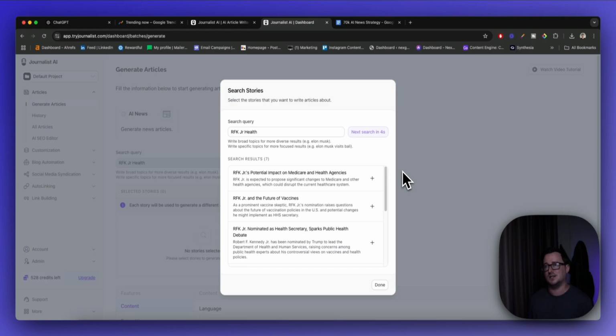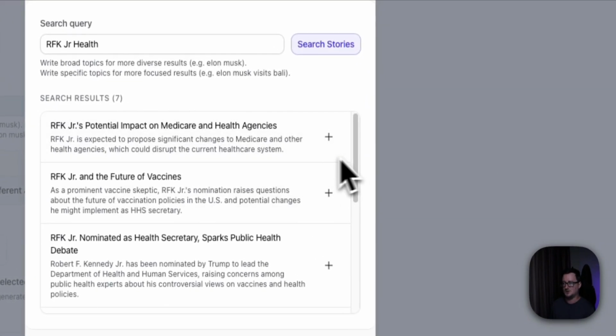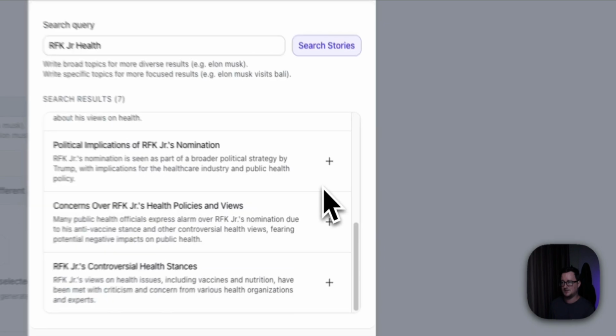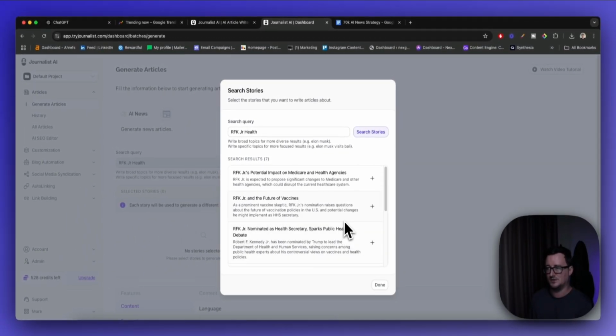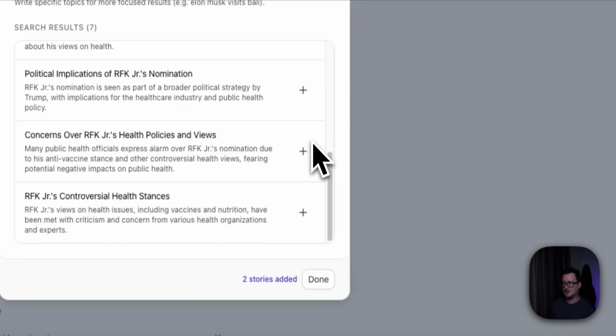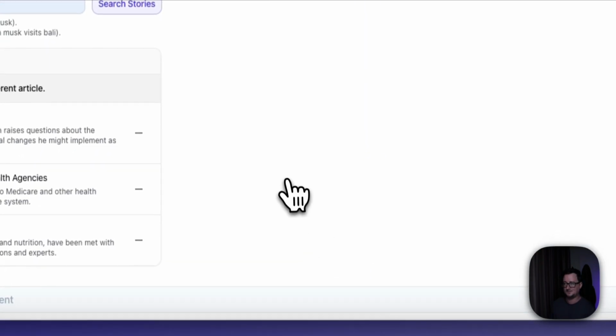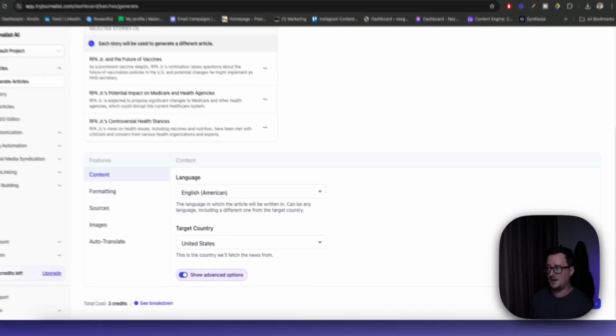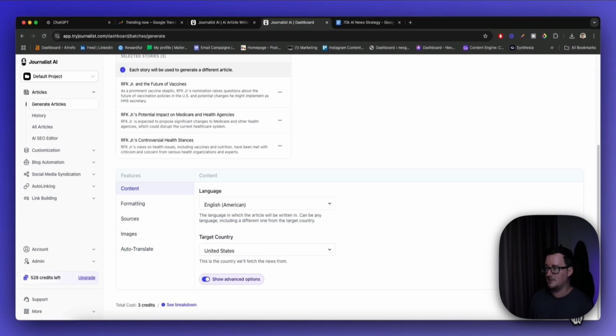But the important point is we're piggybacking on trending viral topics, first of all. We can see here, future of vaccines, nominated as health secretary, concerns over blah, blah, blah. So let's click this one, and controversial health stance. People love controversy, right? I'm gonna click done. And I'm then gonna click, so you can't see the button, it's covered by my face, generate article.